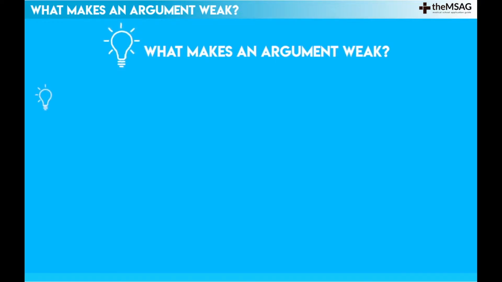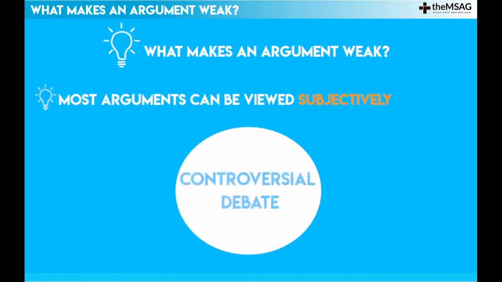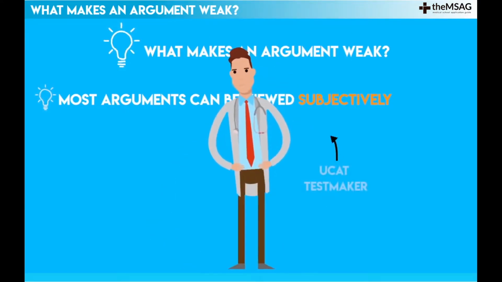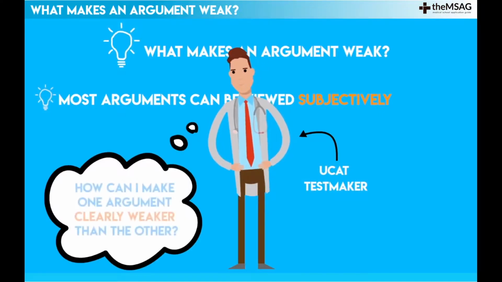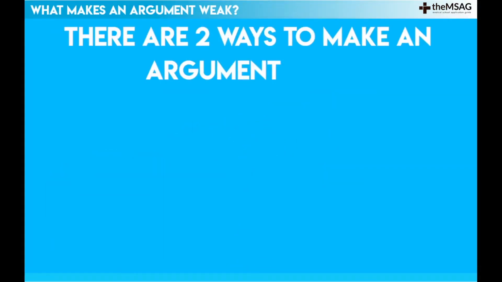The secret is that most arguments can be viewed subjectively. The UCAT will not ask you to resolve any controversial debates. You must get into the mindset of a UCAT test maker. Think about what they can do to make one argument clearly weaker than the other without resorting to different opinions. There are 2 ways to make an argument weak.